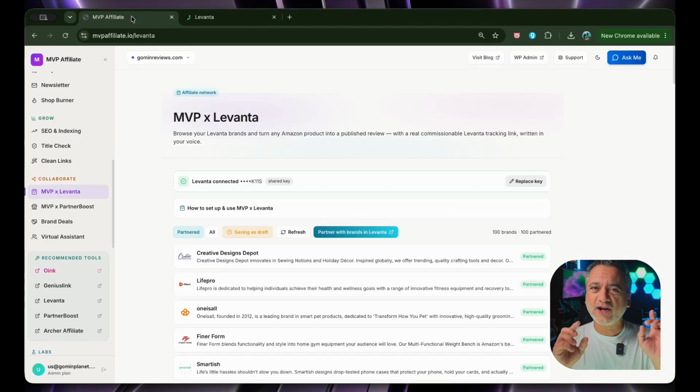The really nice thing with this, something that a lot of people don't know, is that Levanta and Creator Connections sometimes intersect. And that intersection is super interesting because yes, CC's got some really good commission and sometimes Levanta has better commission. So using that Genius link, you will not get commission from both, but you will get commission from the best of both. So either one, right? CC has a 10% commission, but Levanta all of a sudden has a 15% commission on that same product. Levanta is going to win and your Genius link is going to give you attribution for that Levanta one. So that I think is super cool.